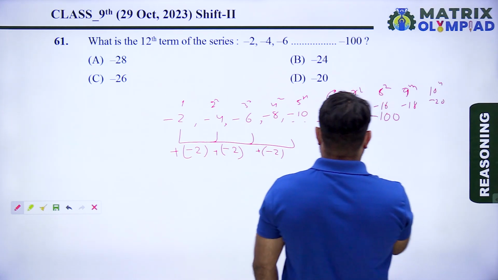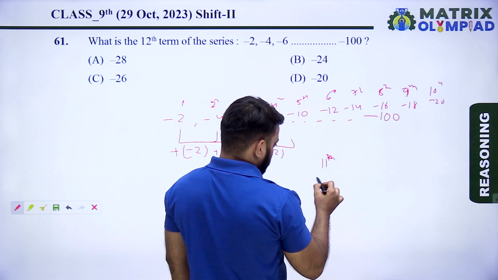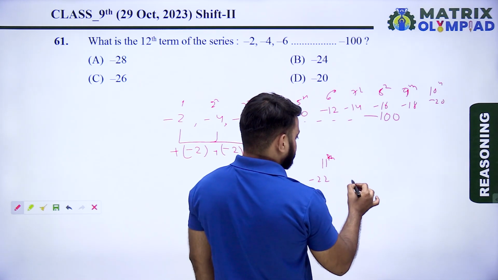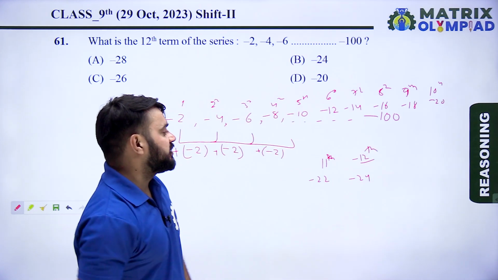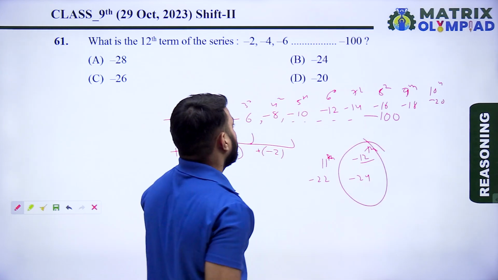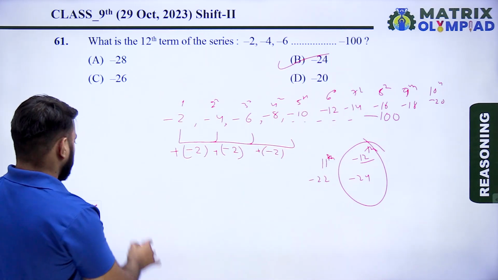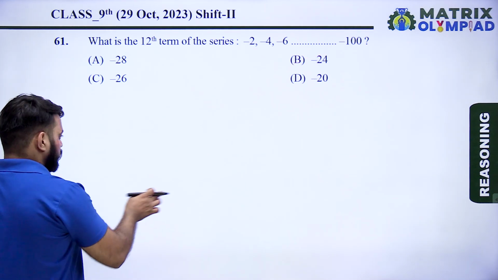The 11th term is -22. Now the 12th term is -24. The 12th term of this series is -24. So here option B is the correct answer of this question. So the answer is -24. So let's move on to the next question.